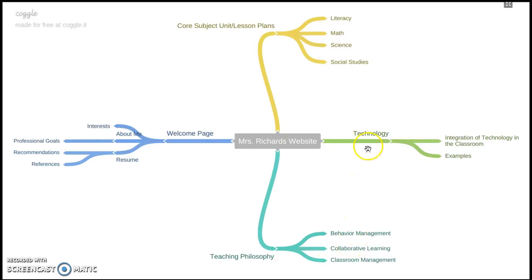And then we'll go over to the technology section. The technology section of my website will show you and provide information about why I believe the integration of technology in the classroom is important, and some examples of materials, websites, and applications that I use.